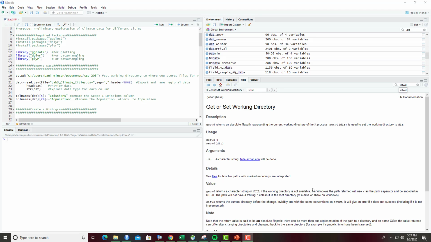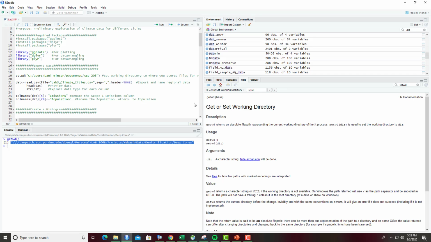When you're trying to import data into R, it's important to remember that R can only find files that are in your working directory. The working directory is the file path where R is looking for files. You can find that by using this getwd command. You can see here my set working directory is this file path, which is not where I have the file that we're using today stored.